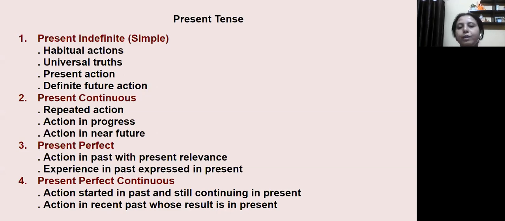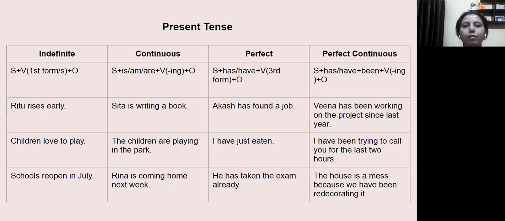In the present perfect continuous form, we have an action that has started in the past and that is still continuing in the present. So in the next slide, I have given a table wherein you will find the structures of each of these tense types in present tense, as well as some of the examples are given to make it clearer for you to understand.